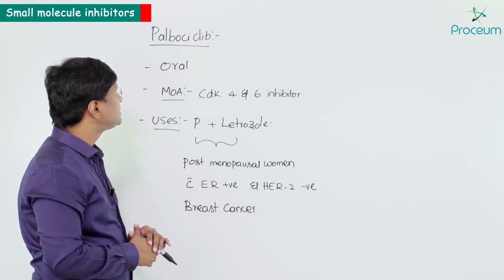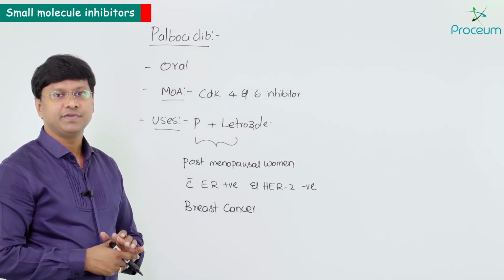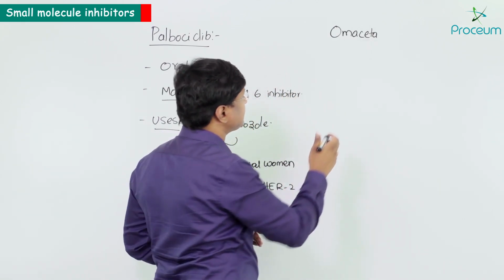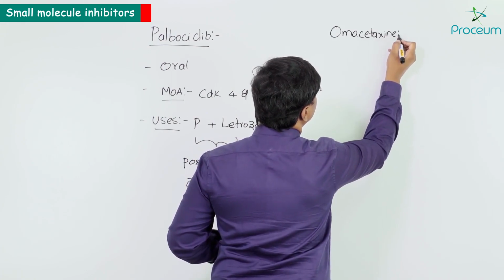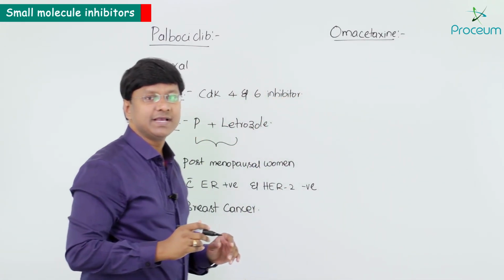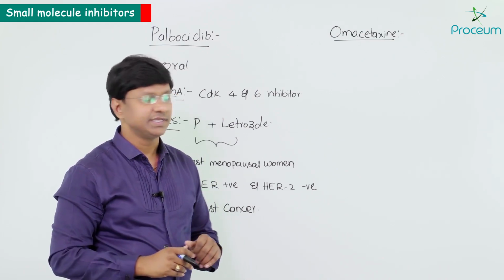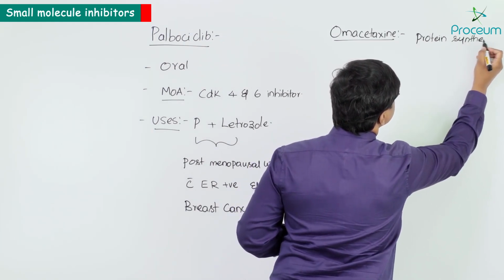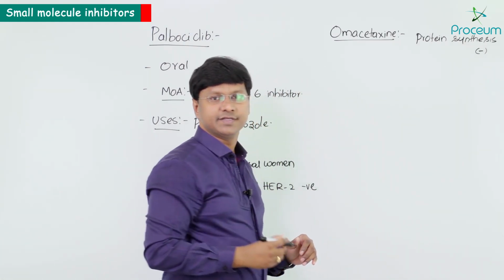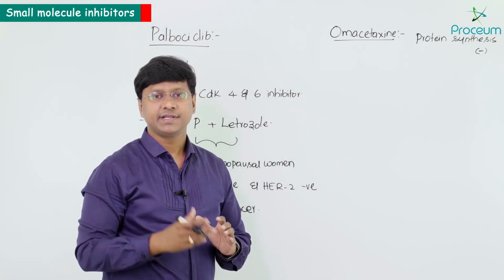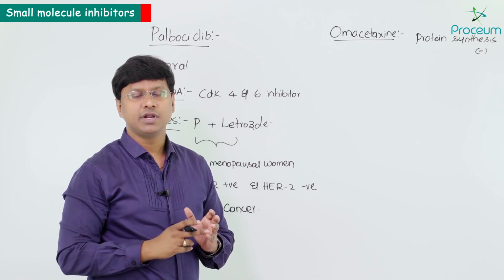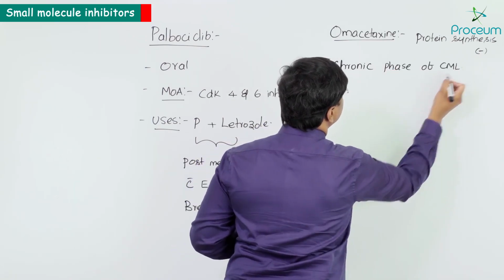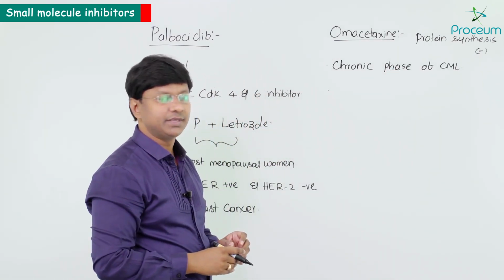Next, apart from palbociclib, the other important drug we have is called Omacetaxine, right? So if you take this particular drug, now let me tell you where it is approved for. It is a protein synthesis inhibitor. So it will inhibit the protein synthesis of the neoplastic cell, right? Now, where is this indicated? Remember, it is the drug which is approved for the chronic phase of chronic myeloid leukemia, right?